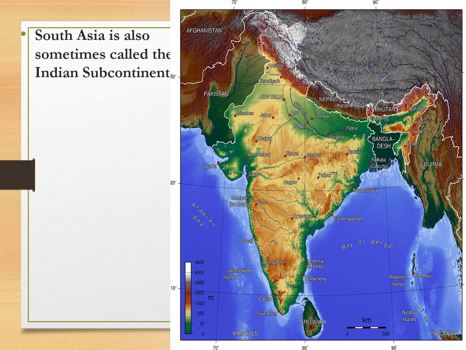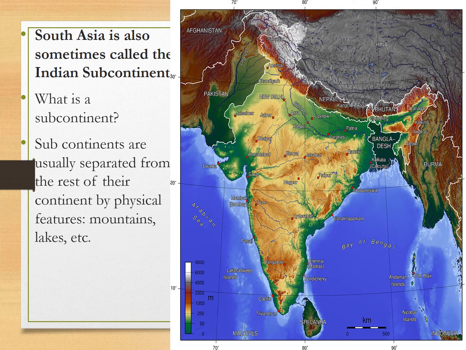So, South Asia, the region we're talking about, is oftentimes called the Indian subcontinent. What is a subcontinent? It's usually a region that's separated from the rest of the continent by physical features, and it's kind of distinct on its own.